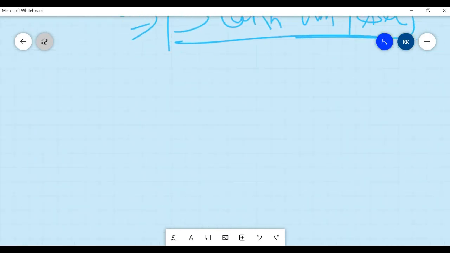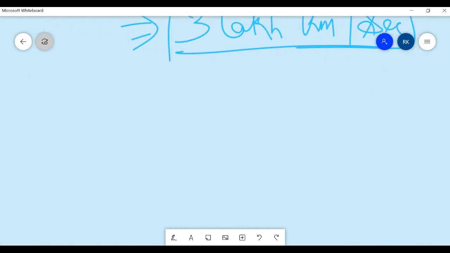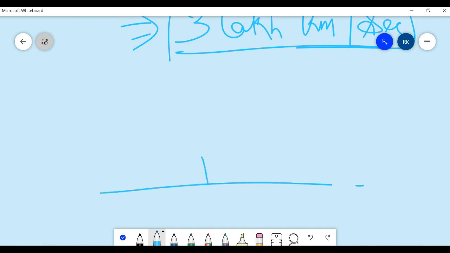Now we'll study the phenomenon. Suppose an object is there, and a light ray approaches here. Some of the light ray or light energy is absorbed in the object, which produces heat.